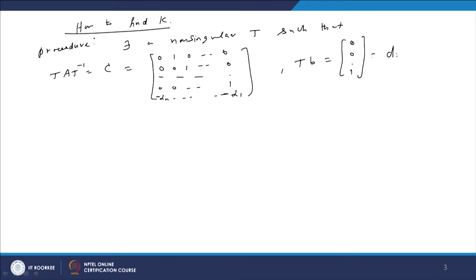This is the D matrix. So we can find a unique non-singular matrix T so that this happens.